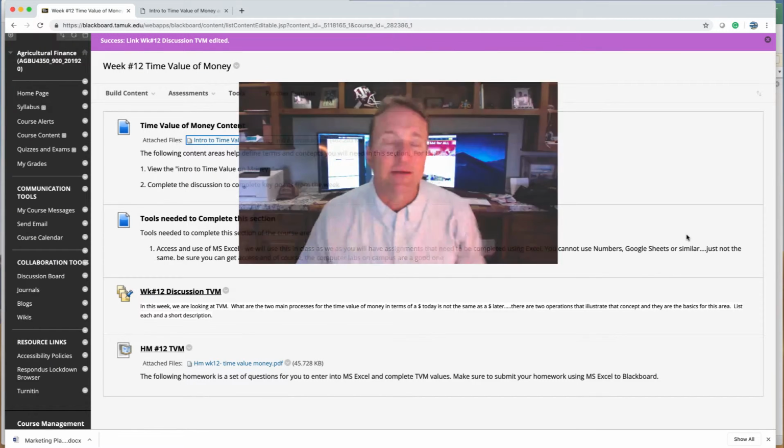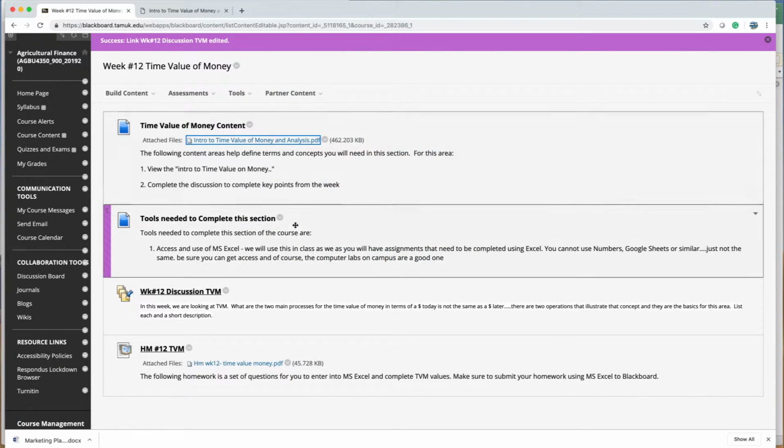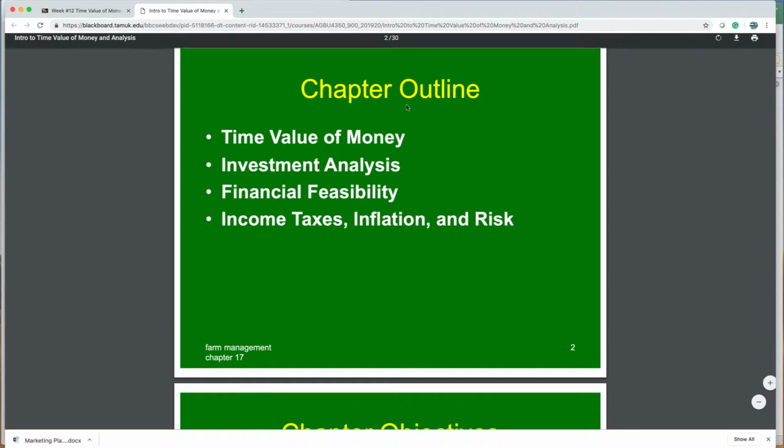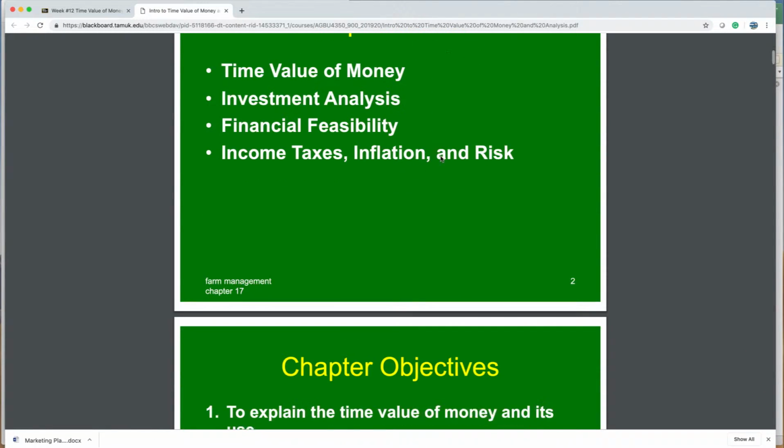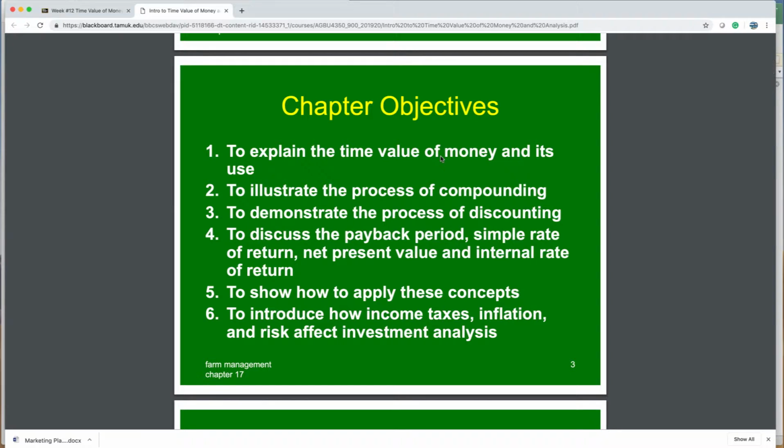So let's take a look at the week. When you go into your week, you're going to see, again, the discussion and the homework. But you've also got this PowerPoint here. And if I open that up, it's a chapter outline that introduces you to the concept of time value of money. So we go through this idea of what is time value of money and the objectives. But really the idea is money changes in value over time.